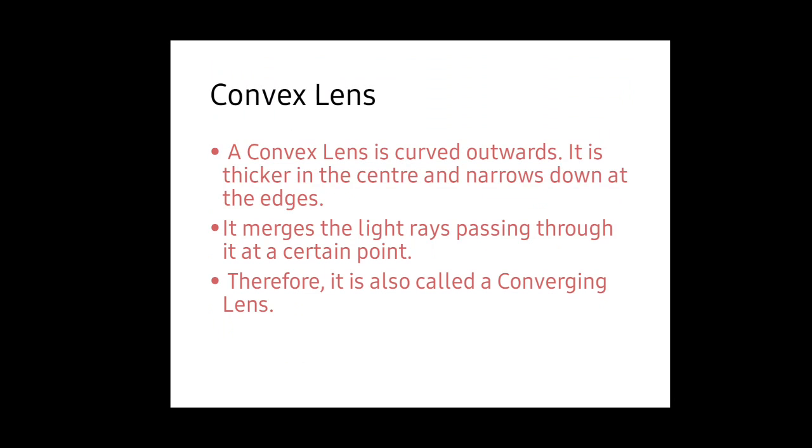First, the convex lens. It is curved outwards. It is thicker in the center and narrows down at the edges. We can identify the lens by touching it. If it is thicker in the center and narrow at the edge, then we say it is a convex lens. It merges the light rays passing through it at a certain point. Therefore, it is also called a converging lens.